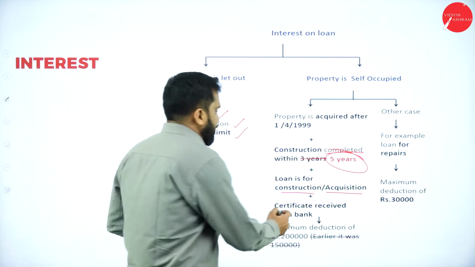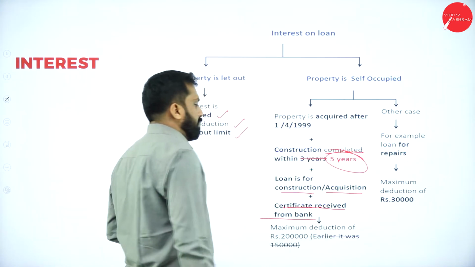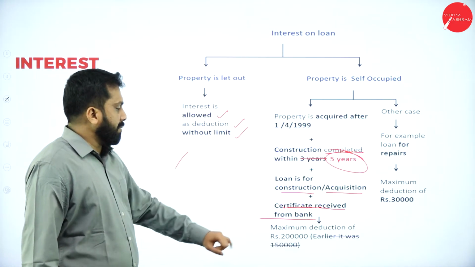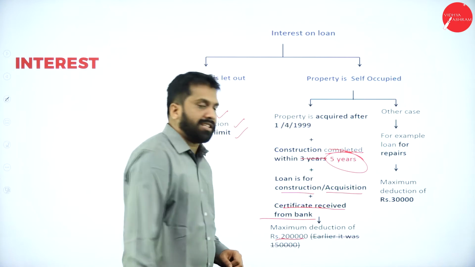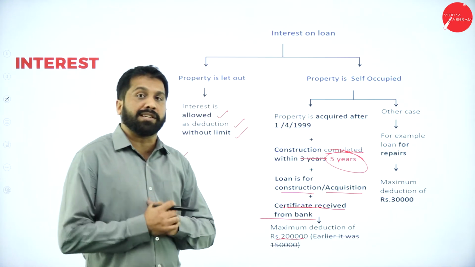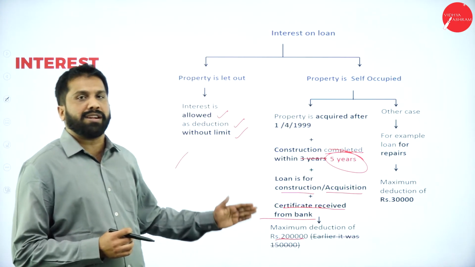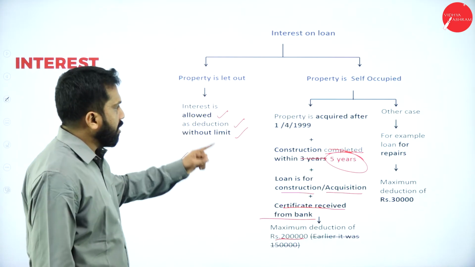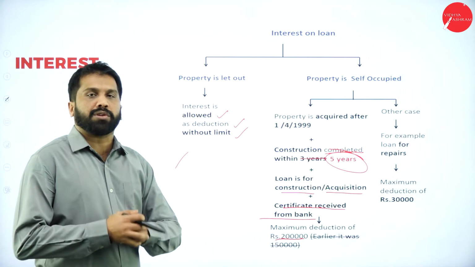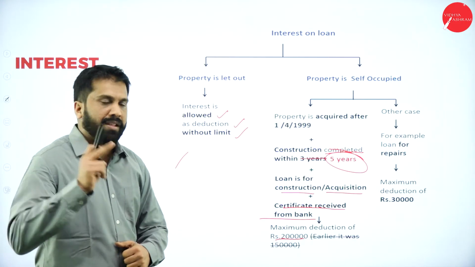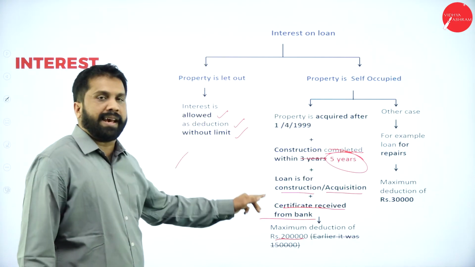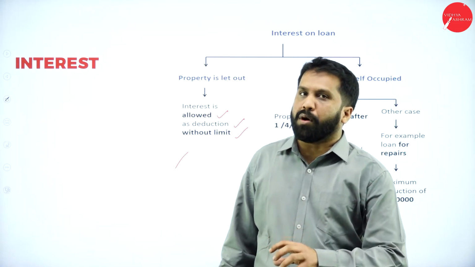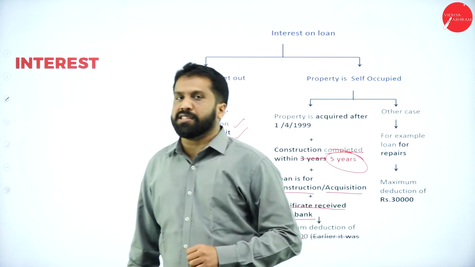Now, a certificate must be received from the bank. From the bank, you should collect a certificate. Then, maximum deduction of 2 lakh. Earlier it was how much? 1,50,000. Now it is how much? 2 lakh. 1,50,000 has changed to 2 lakh. Hope you are clear? Yes. So, this is all about your self-occupied property. Clear? Yes. Self-occupied, these are the calculations. For self-occupied, if it is constructed or bought before 99, then what is the procedure?